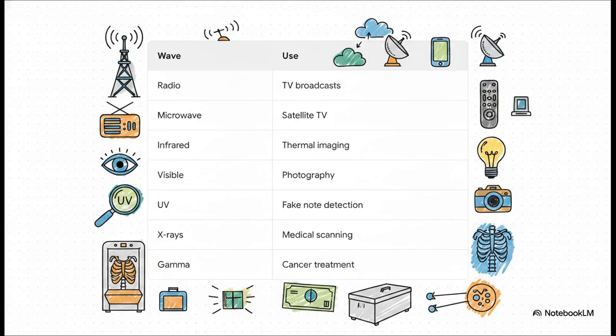As we cross into the higher frequencies, it gets pretty intense. Ultraviolet is used by shopkeepers to detect fake banknotes. X-rays literally see through our bodies for medical scanning, and gamma rays? They pack so much energy they're used to sterilize hospital equipment and even treat cancer. Memorize these specific pairings, guys. They are guaranteed easy marks.